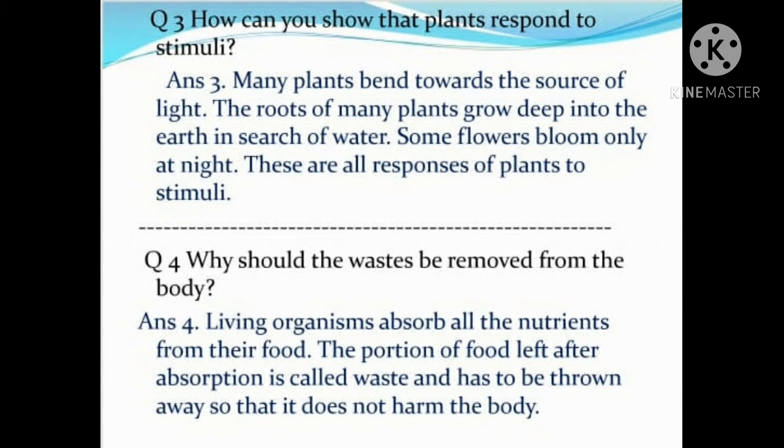So the waste should be removed from the body, otherwise it collects in our body and starts affecting it, and sometimes it proves to be poisonous. So the waste should be removed from the body.